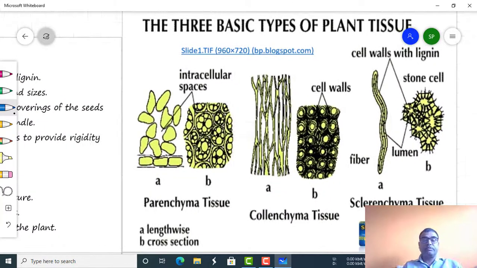So these are the parenchyma type of tissues, these are collenchyma type of tissues, while these are sclerenchyma type of tissue. Two types are very common among the sclerenchyma: one is a fiber and another one is a sclerid, or stone cell.